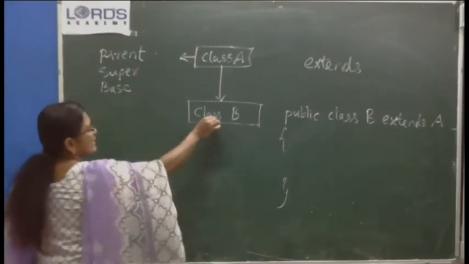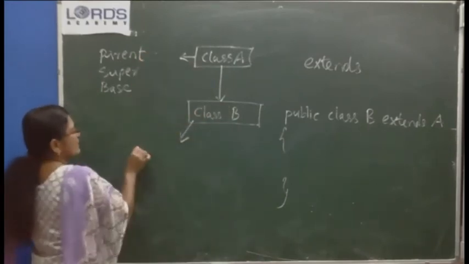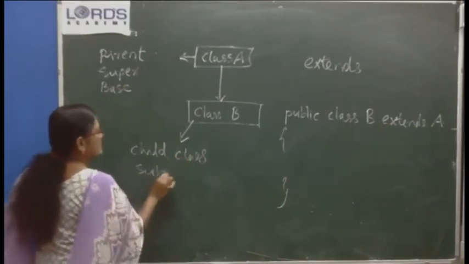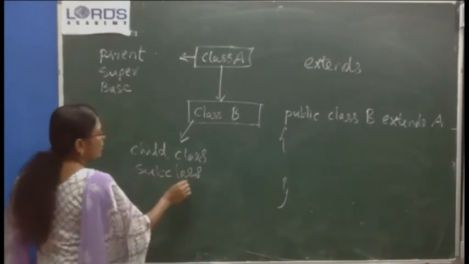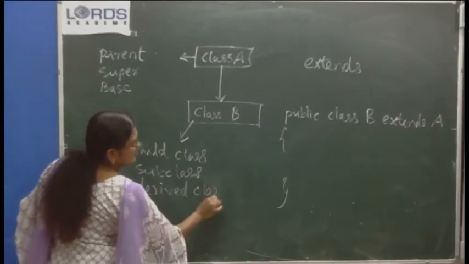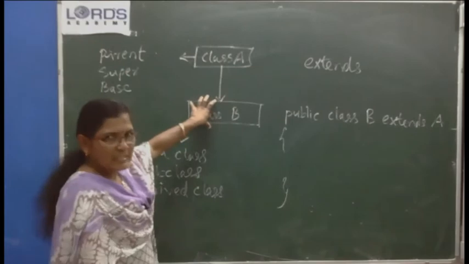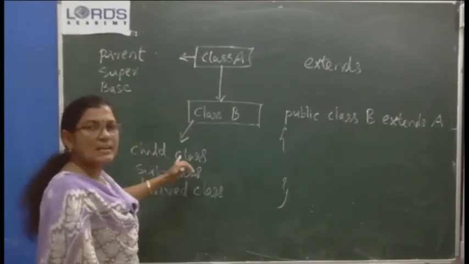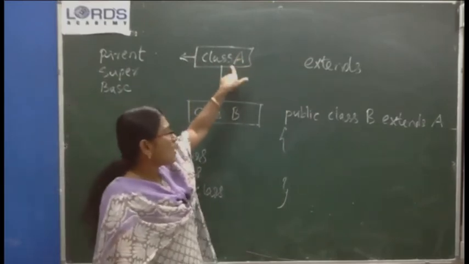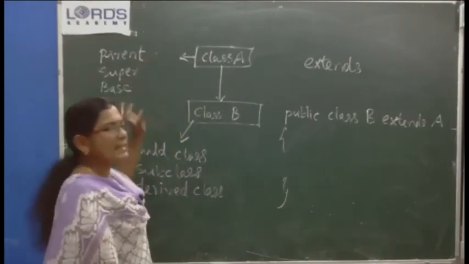And the class which inherits the properties of a parent is known as child class, subclass, or derived class. So the class which gets the properties of a parent is known as child class, subclass, or derived class. The class from which the properties are inherited is known as parent class, superclass, or base class.